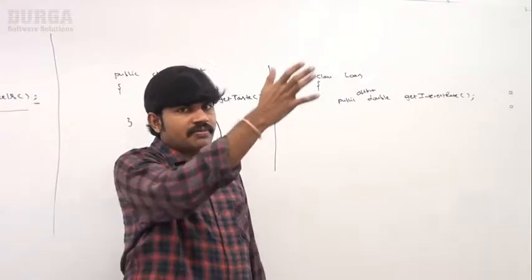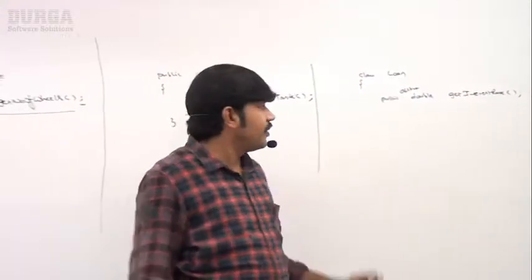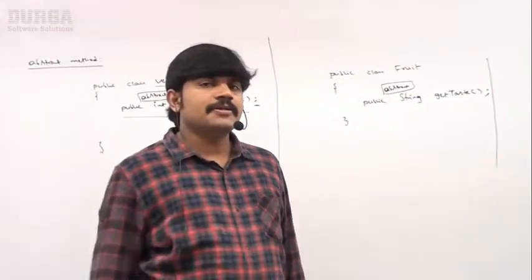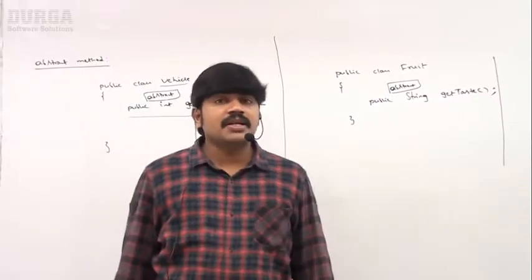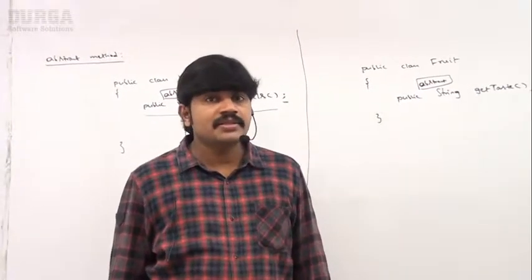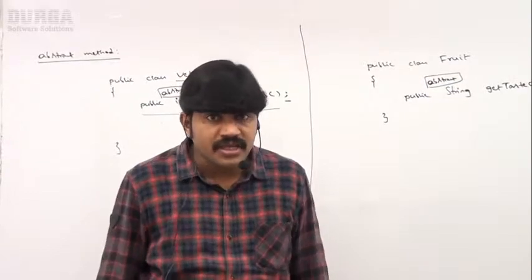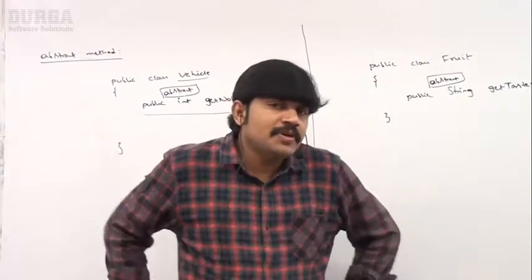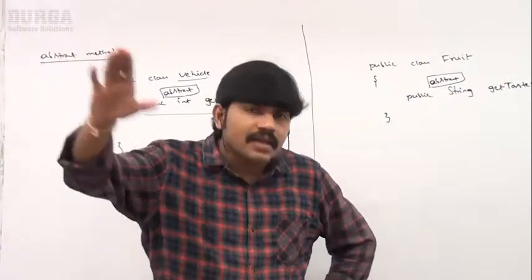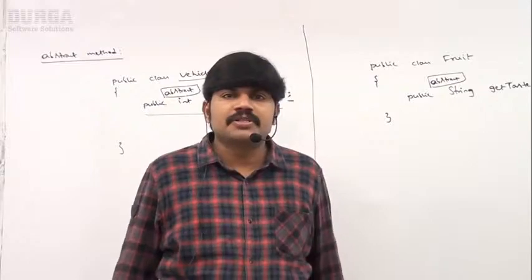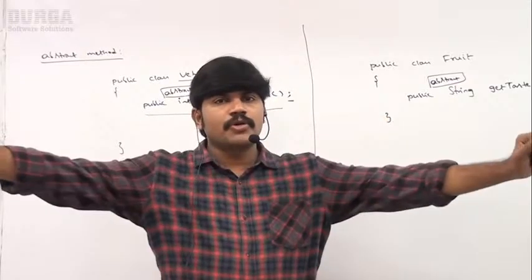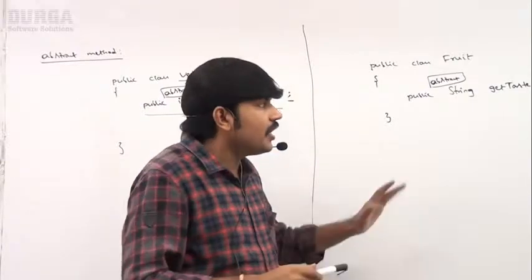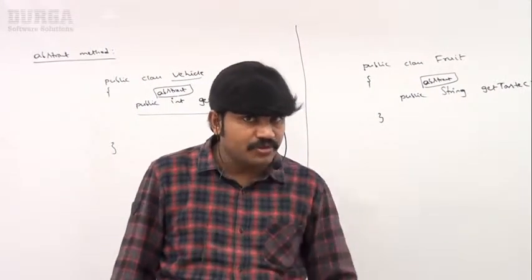Now I hope you have some basic idea by seeing this vehicle, by seeing fruit, by seeing the loan. Everyone is aware, right? Sir, can you please tell what is abstract? Please respond. Abstract method: the method which has only declaration but not implementation. Who is responsible to provide implementation? Child classes are responsible to provide implementation. But as of now, I don't know about implementation. Then such a type of method we have to declare with the abstract modifier. Everyone can understand, right?